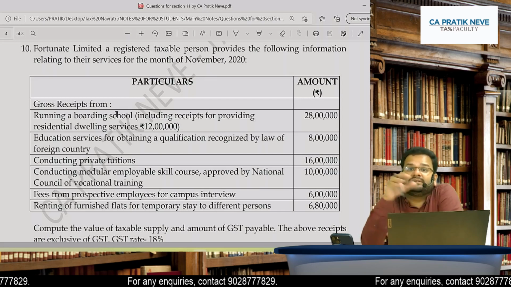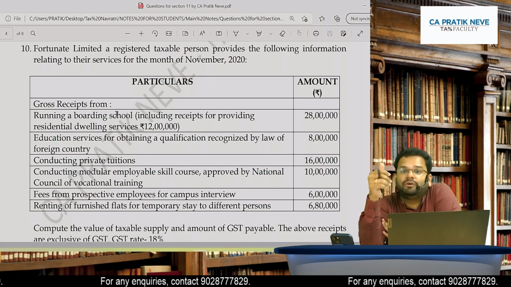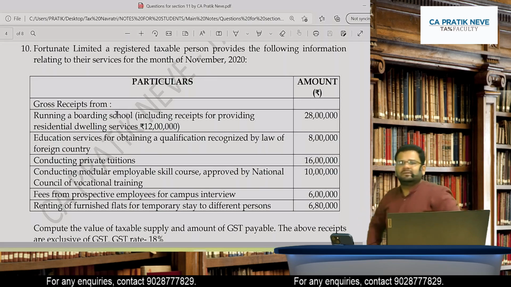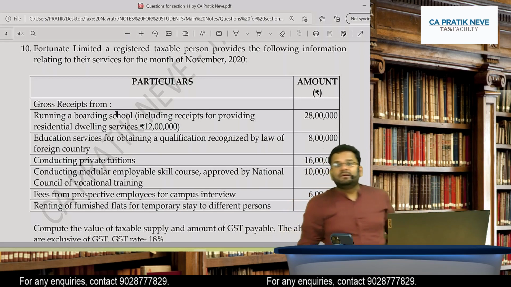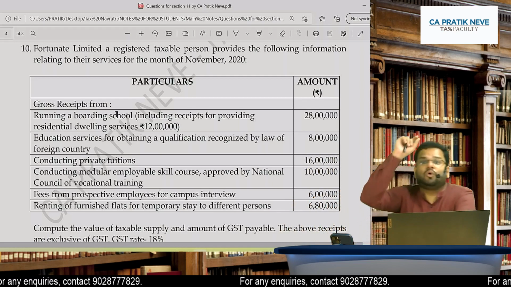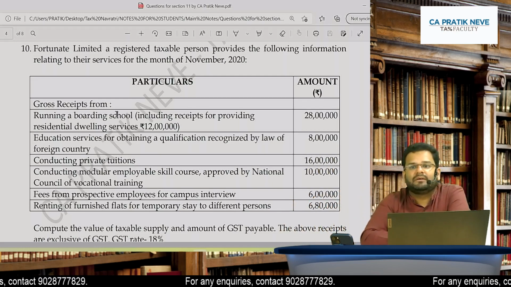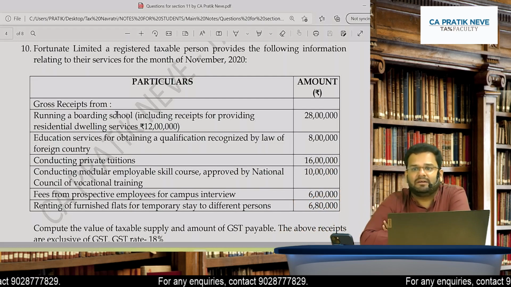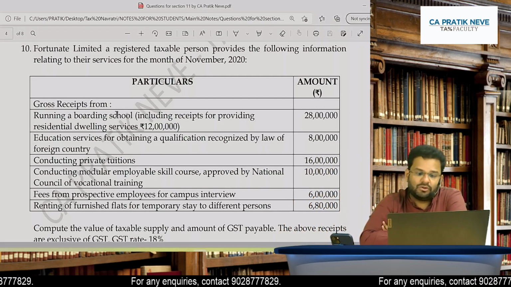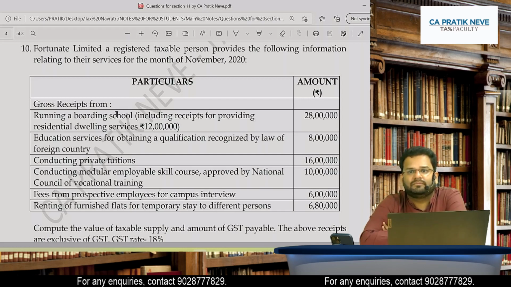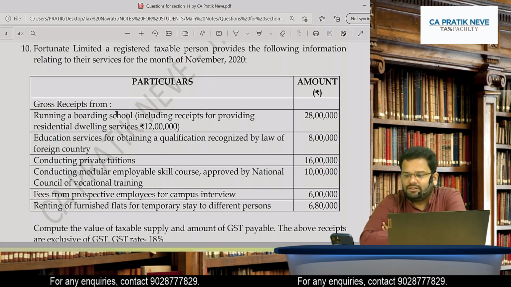Even though there is a facility of meal, food, accommodation, every facility is there in this, still it will be exempt. Because what's the principal supply? Principal supply is of education. Agreed, all of you? Shall we go ahead?